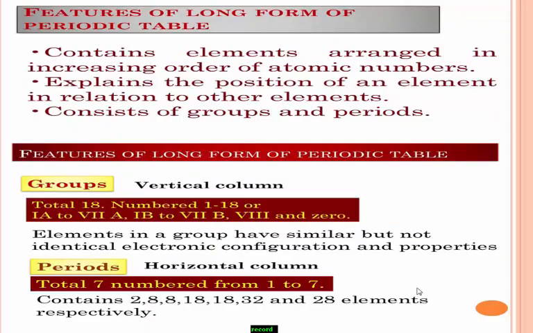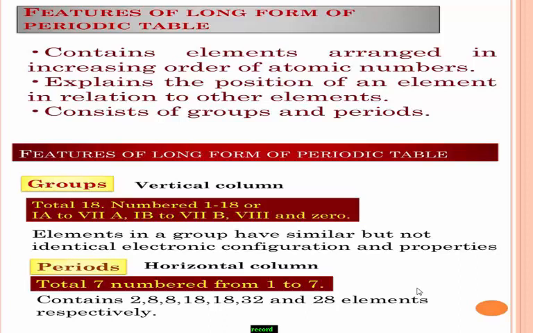Some features of the long form of the periodic table, remember, I think you know these basic concepts. The periodic table contains elements arranged in the increasing order of their atomic number. Remember, it explains the position of an element in relation to the other elements. The periodic table consists of groups and periods. What are groups? The vertical columns present in the chart are called groups.